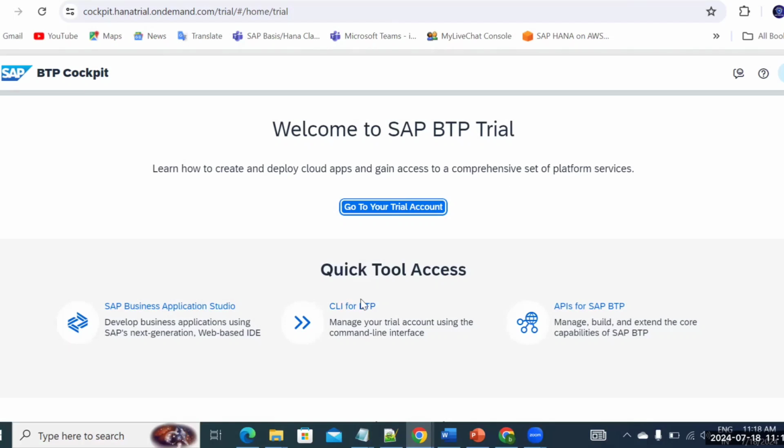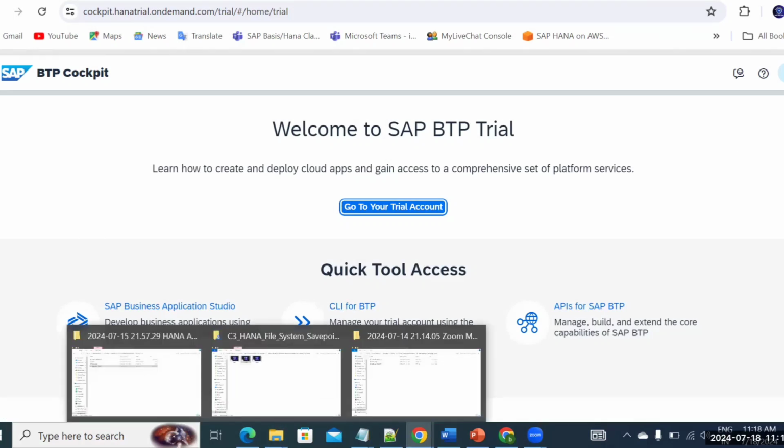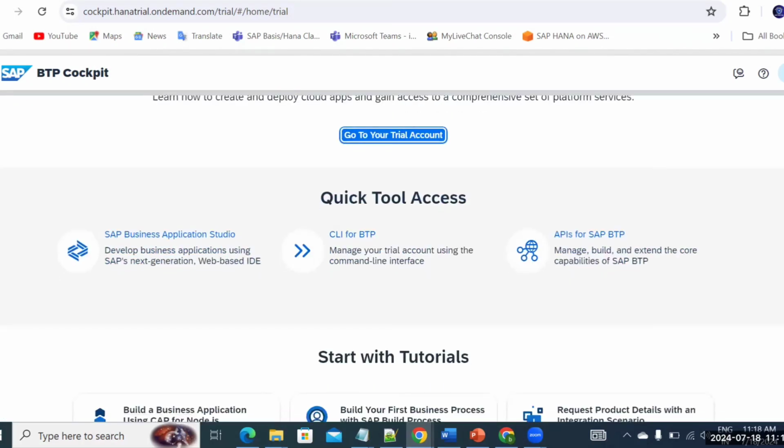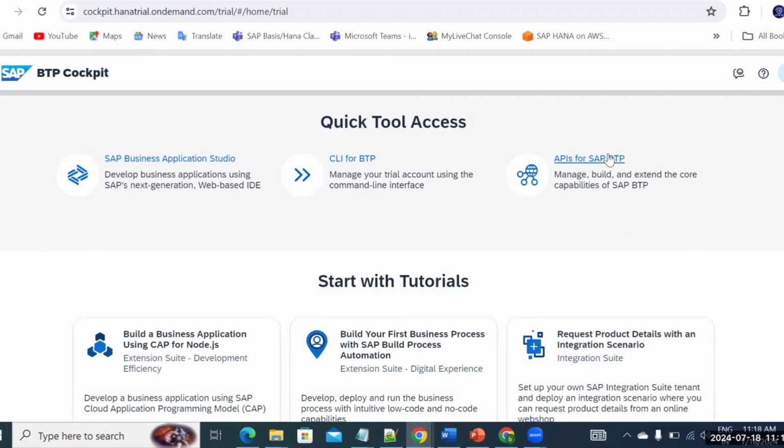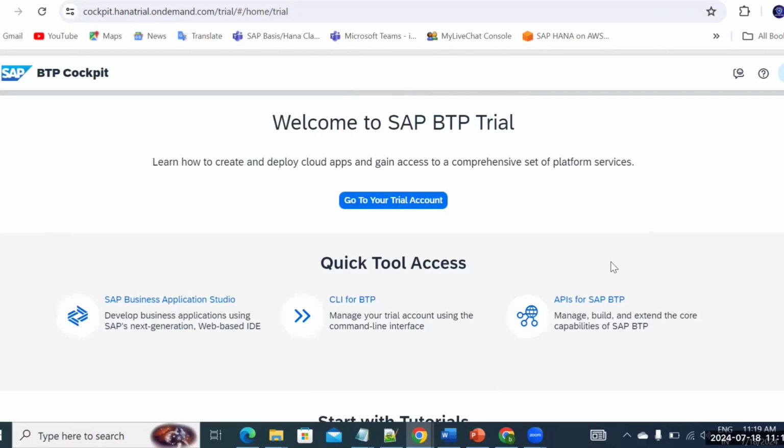We are also going to discuss the CLI for BTP, which is about how to create subaccounts and global accounts, not using the BTP cockpit, but from the command line. So if you want to connect, you can simply run the BTP CLI, and I'll tell you the commands and all the detailed information on how to use it. Of course, you can do a lot of administration here. Along with that, we're going to cover the BTP APIs. I'll give a brief on the APIs also, particularly the region-wise API endpoints.